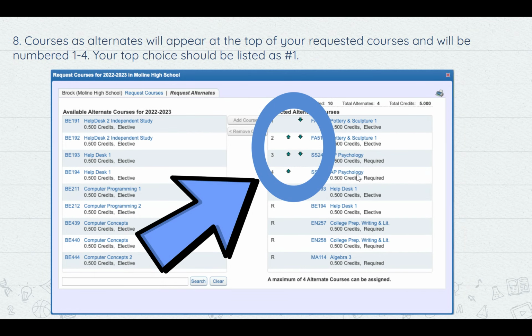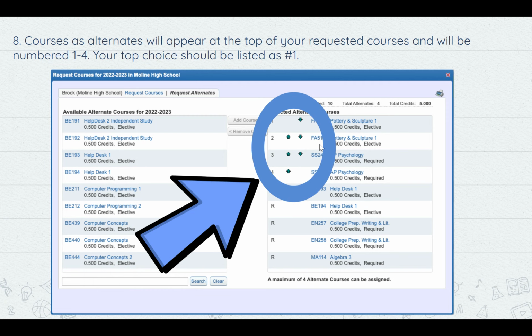Your alternates will appear at the top of your requested courses with arrows next to them, and they are numbered 1, 2, 3, and 4. As you can see in the example here, these R's mean that you requested, and then the numbers are your alternates. The number 1 is the one that you want, the top choice. That's your first choice, your number 1. The arrows you can use to move these up and down to choose what order you want to put them in.